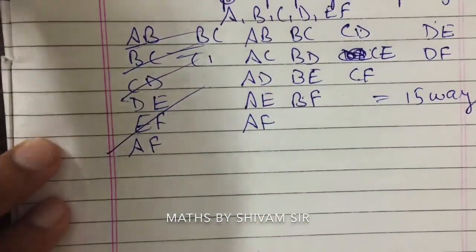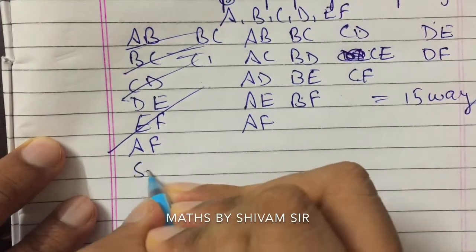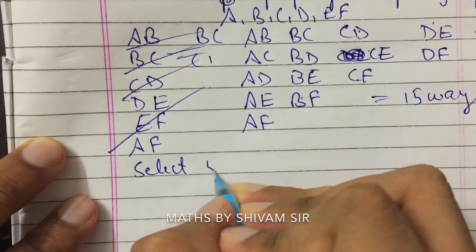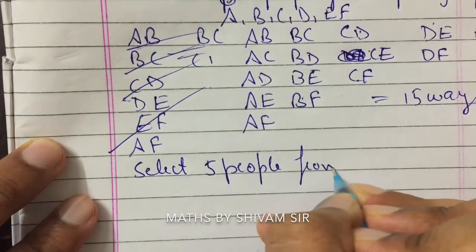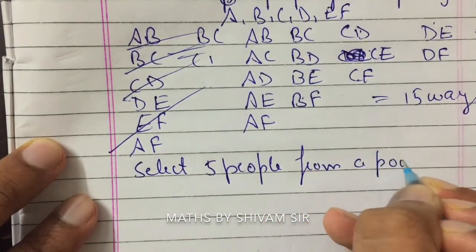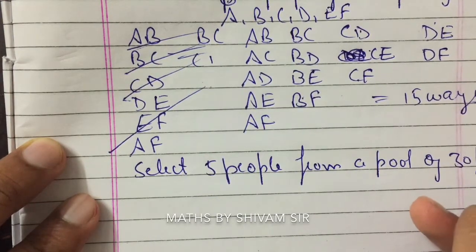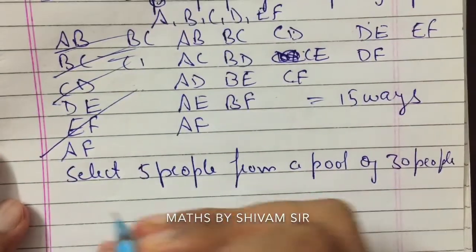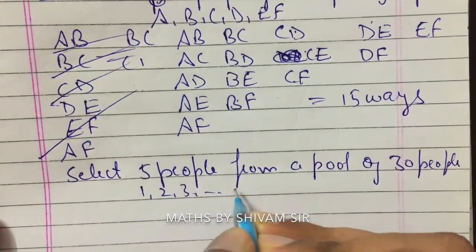If we increase this value, suppose we need to select 5 people from a pool of 30 people, numbered 1, 2, 3 up to 30.